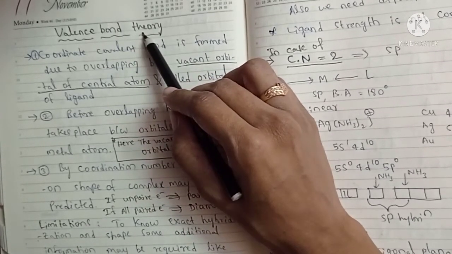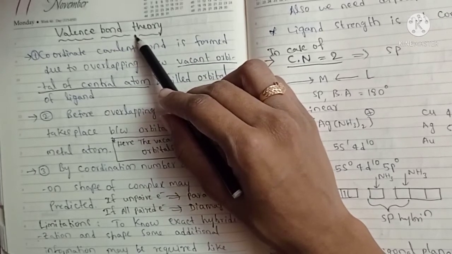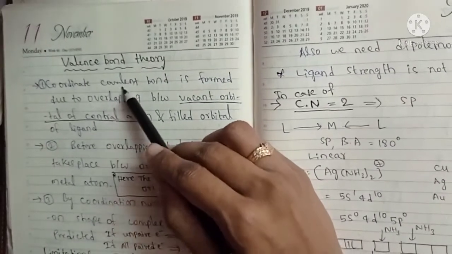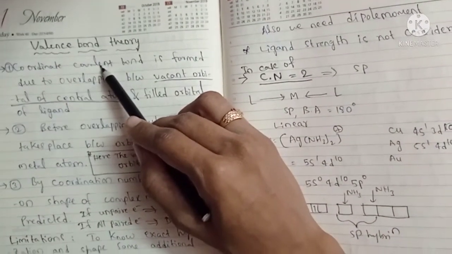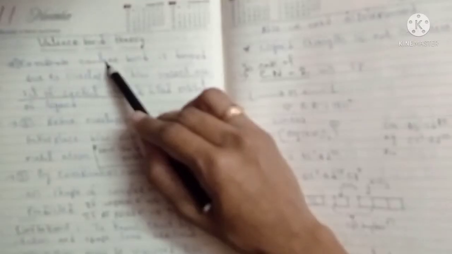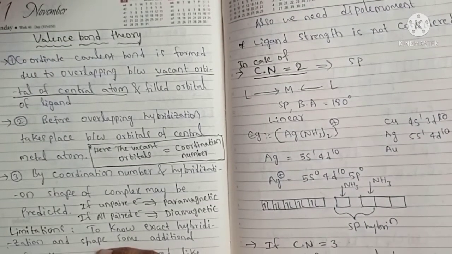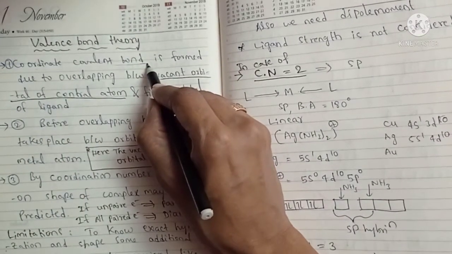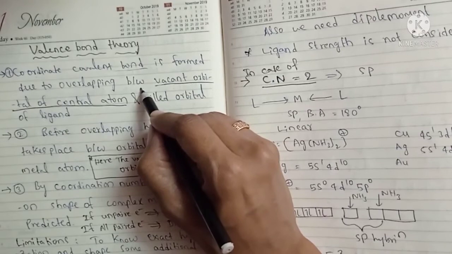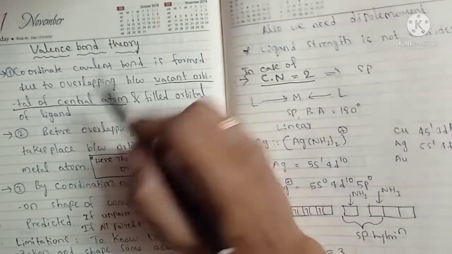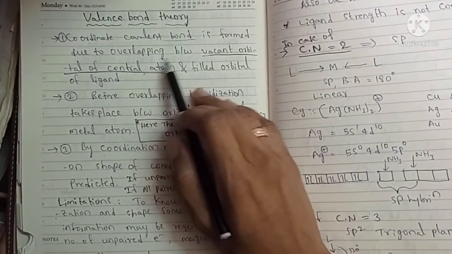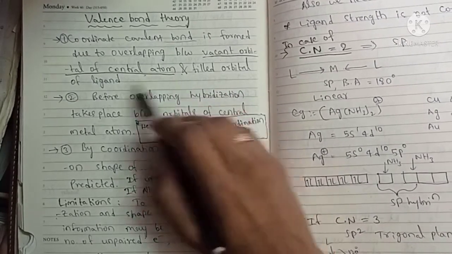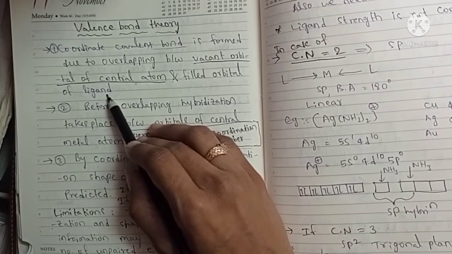So what postulates are given by this theory in the case of coordination compounds? Let us see. Coordinate covalent bond: in metal complexes, which bonds are formed? Coordinate covalent bonds. This coordinate covalent bond is formed by overlapping between a vacant orbital of the central atom and a filled orbital of the ligand.